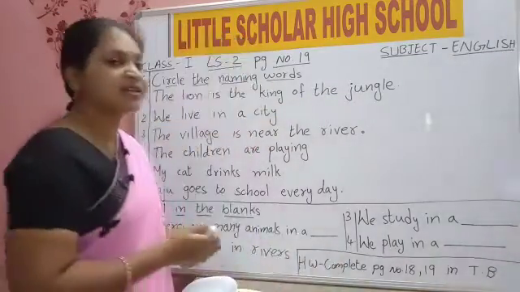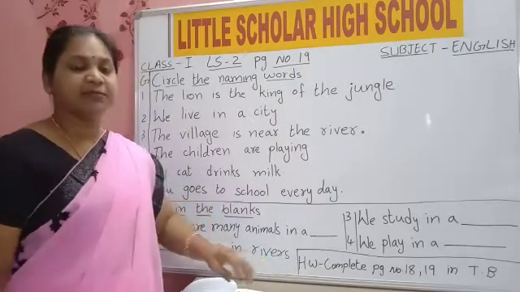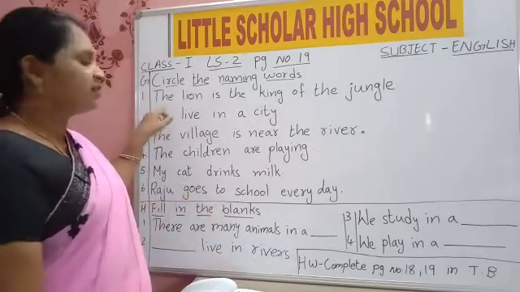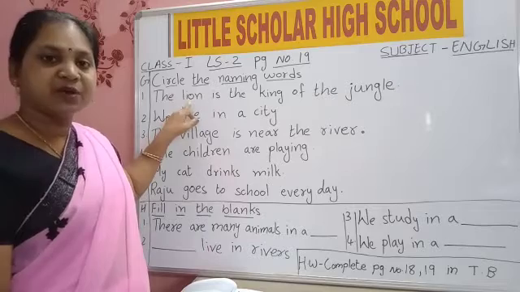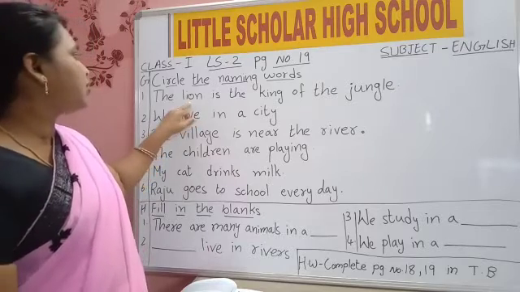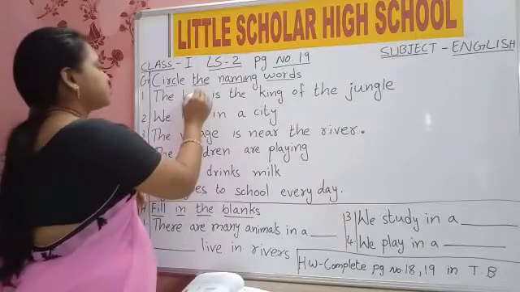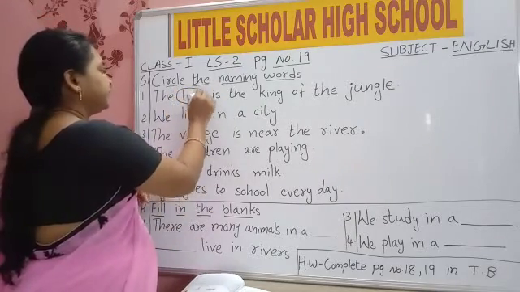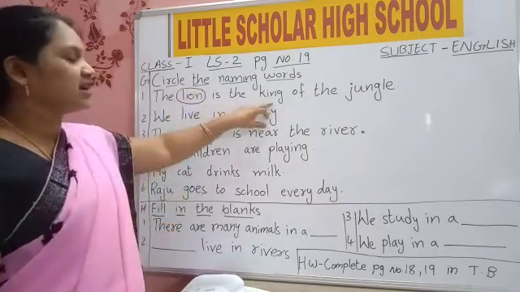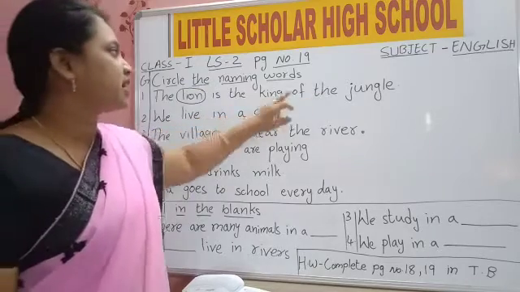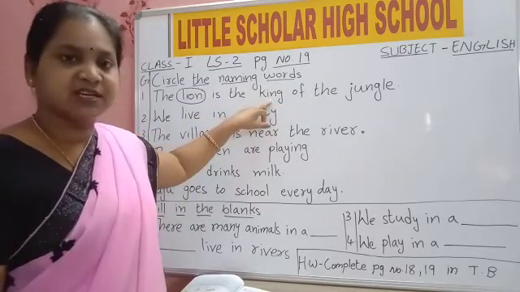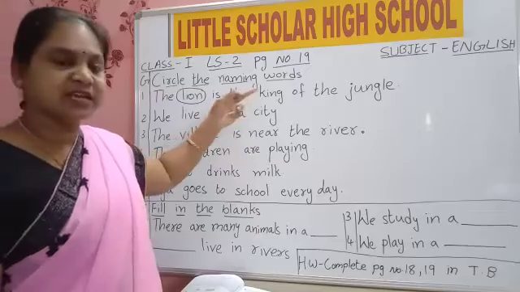So in this sentence, what is the naming word? The, no. Lion, yes, lion is the name of the animal. So we will circle lion. King is also a name, lion is known as king.